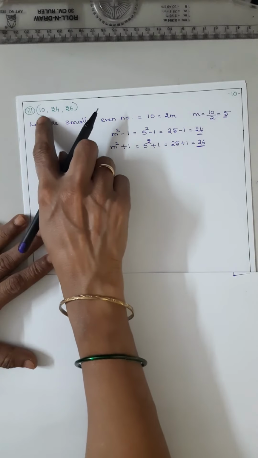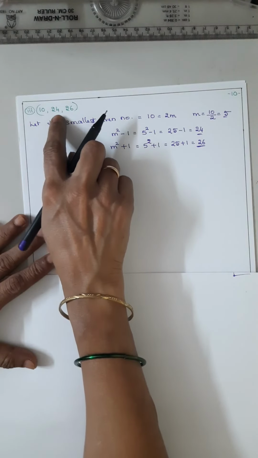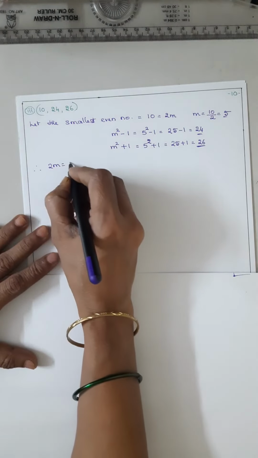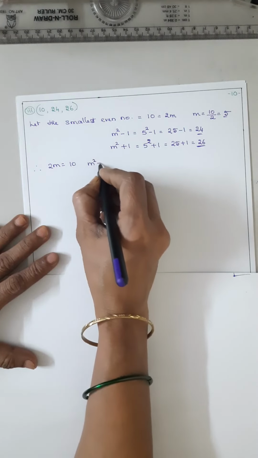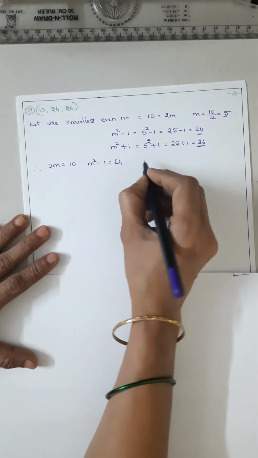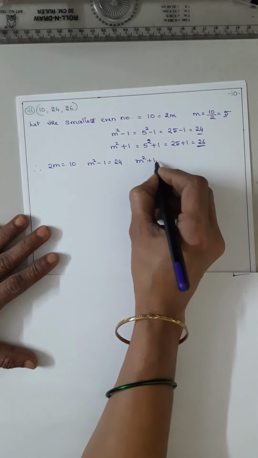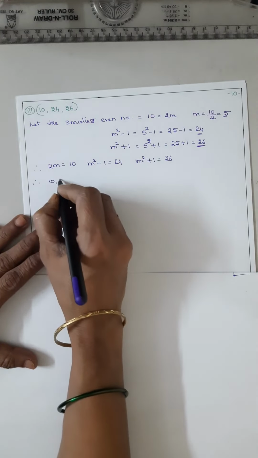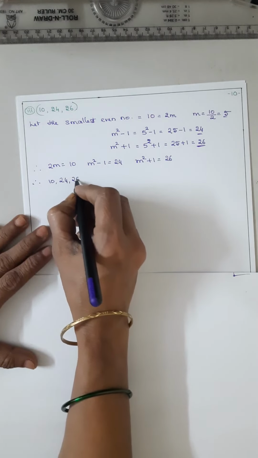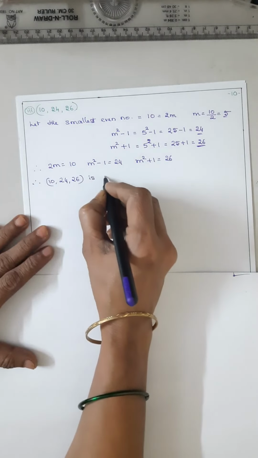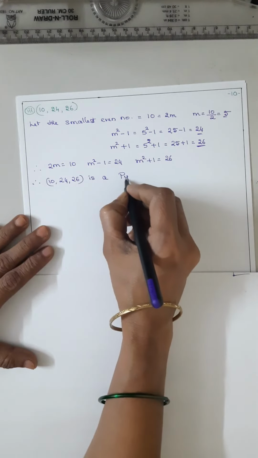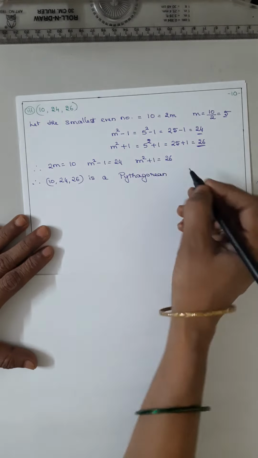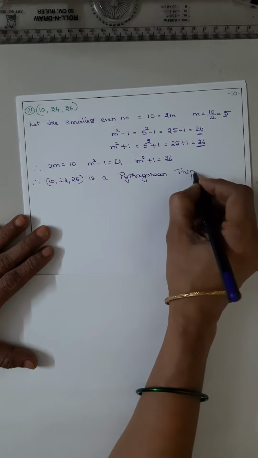2m is 10. So 2m is equal to 10, m squared minus 1 is equal to 24, m squared plus 1 is equal to 26. Therefore 10, 24, 26 is a Pythagorean triplet. Is it clear?